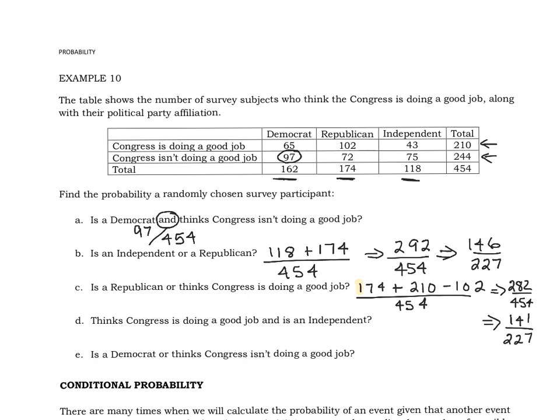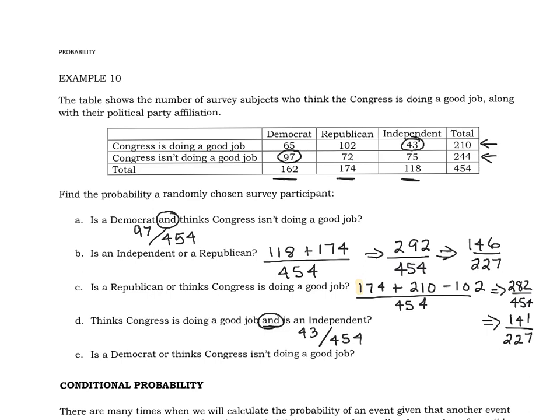Okay, let's look at D. Thinks Congress is doing a good job and is independent. So this is like A. Basically, I'm looking for someone who thinks Congress is doing a good job who is independent. They're independent. I think we have it right there. 43 out of 454.